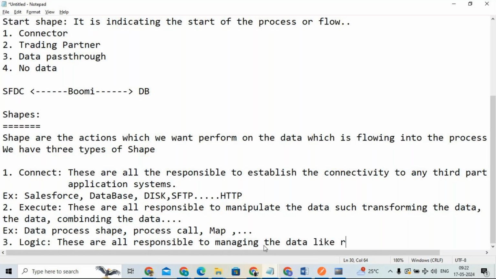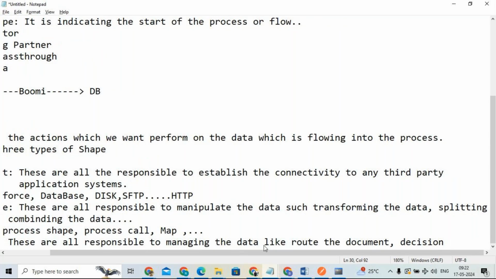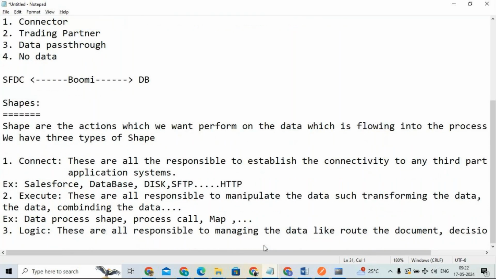Routing the data, routing the document, or any kind of decision making or decision taking. Likewise we can do multiple actions for managing the data.